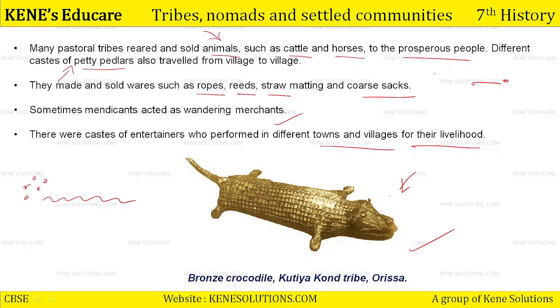Few people had their hand at handmade things. They made ropes, reeds, mats, sacks, and sold all of these. Then there were some beggars, mendicants also, who acted as wandering merchants, and there was a separate caste of entertainers who went street to street, town to town, village to village to entertain, maybe by dancing, by singing, or doing some stunts or anything like that, and then they used to earn their livelihood. And here I've shown you a craft item made by the Kutia Kond tribe belonging to the state